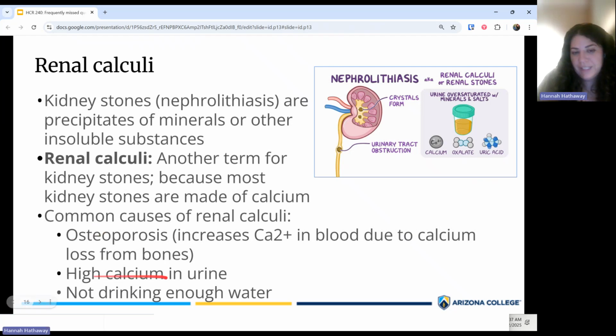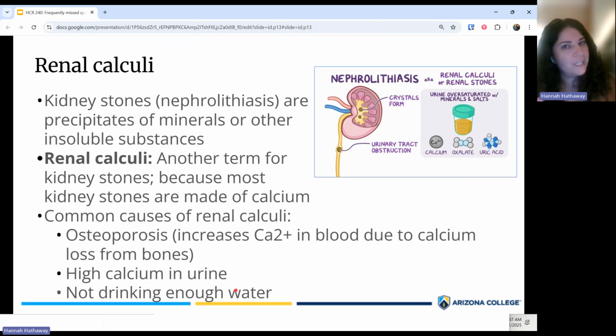High calcium in the urine, in addition to just not drinking enough water, is going to increase the concentration of anything within the urine, including calcium. If you don't have enough water, then essentially you're just concentrating everything in there. So it's going to increase the risk of kidney stones. So definitely make sure you're drinking enough water.